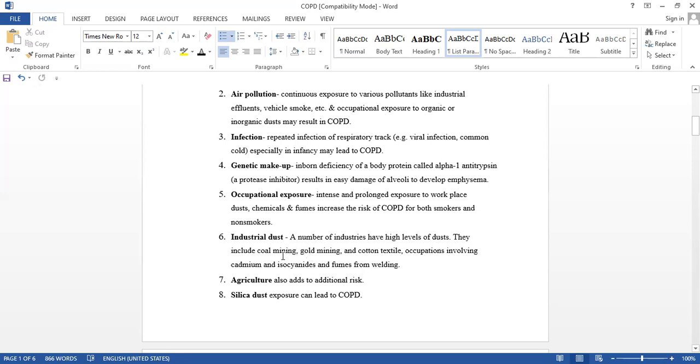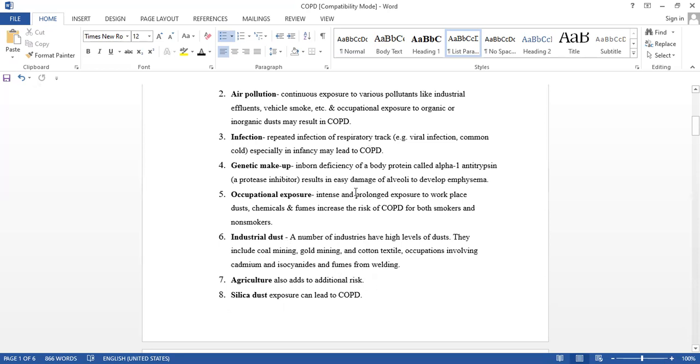Coal mining, they are inhaling coal. Gold mining, they are inhaling gold. Cotton textile, they are inhaling the cotton fibers. Agriculture also adds additional risk. The farmers are also inhaling pollutants while spraying the sprays. Silica dust exposure will also come under industrial dust.